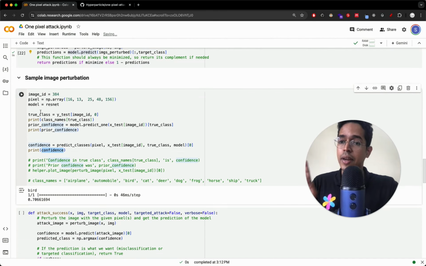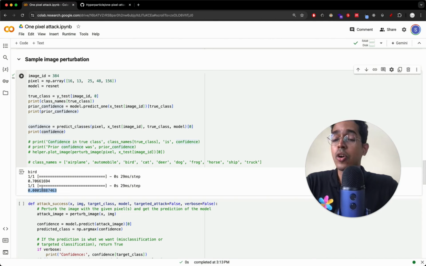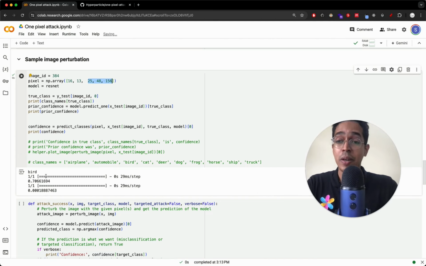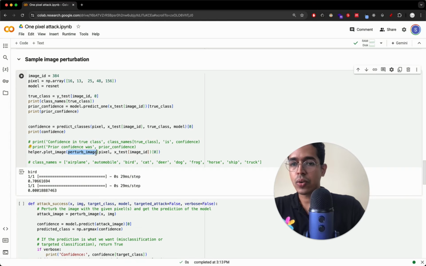We'll also see how the modified image looks. So the new confidence of the new prediction is 0.0001, which is 0.01 percent. So for whatever reason, magically, when we modified these two pixels, the pixel 16,13, if we modify it by this RGB value, then the prediction confidence will go drastically down from 70% to 0.01%.